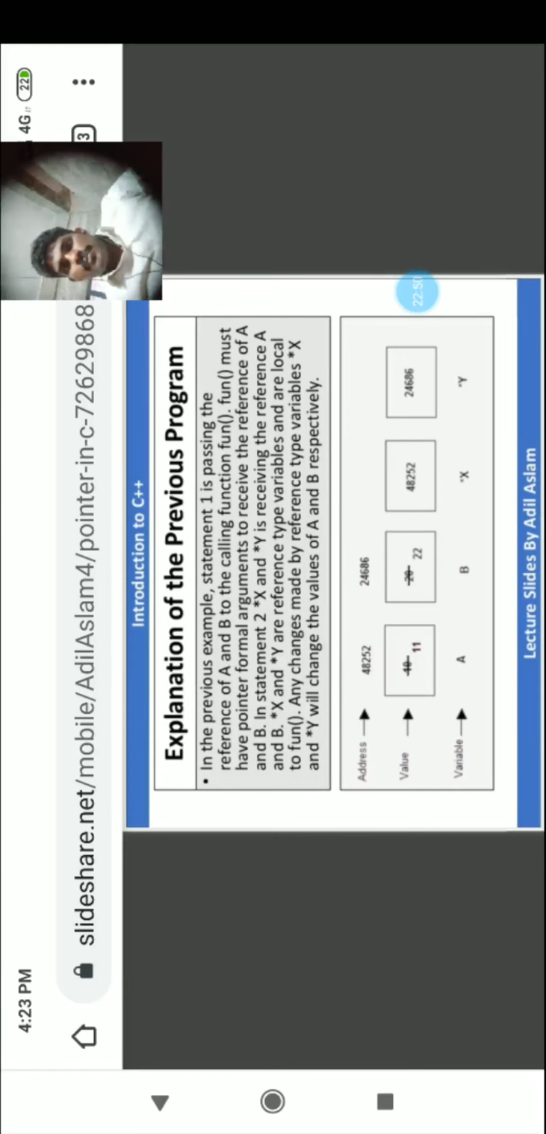A pointer variable stores the address of A and B. Now if you make any changes here, it will affect the actual parameters. Here 11 and 12. If you set x equal to 11, y equal to 10, it will affect the actual parameters, that is 11 and 22.